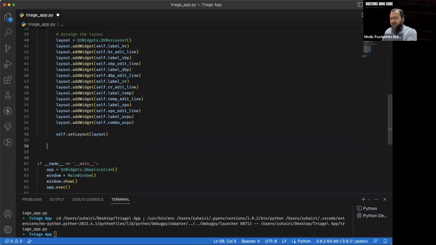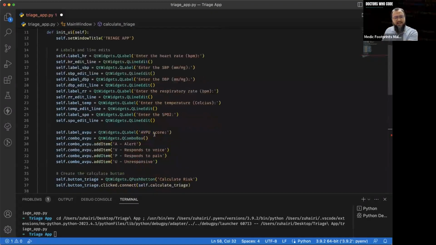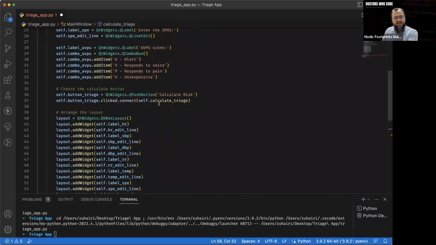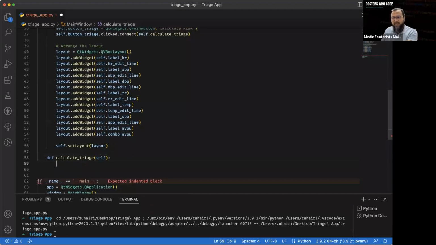Define calculate price. This function is going to calculate the risk of this particular patient. So far so good. So now let's do this function together.